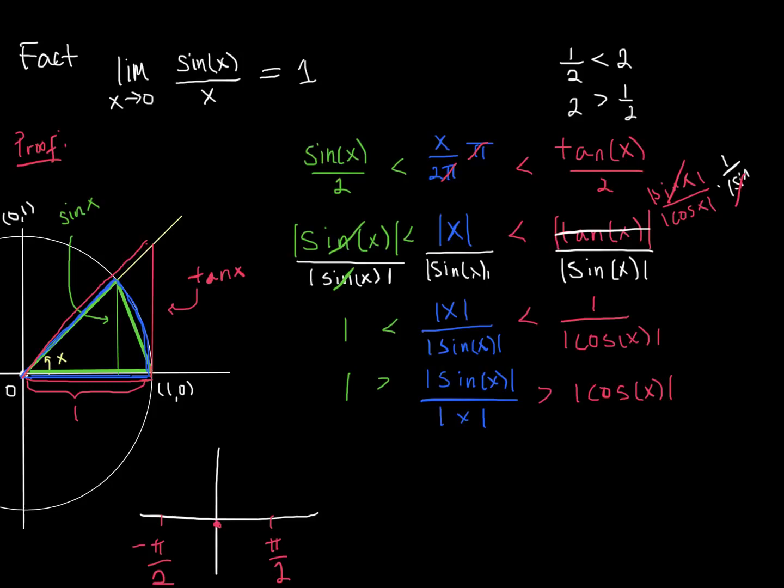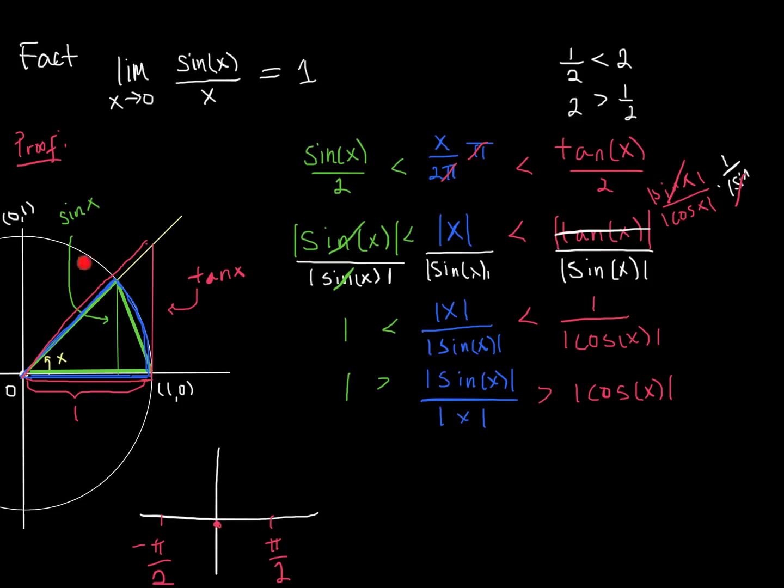And the values in between here that we're concerned about now, well, this would be the first quadrant, right, to pi over 2. And this over here would be the fourth quadrant, right, to negative pi over 2, rotating in a clockwise fashion. And so all we need to be the case is that sine of x over x is always positive when we're in either the first or the fourth quadrant. And if that's the case, then these absolute value signs wouldn't actually change the value, and so we don't need to write them. And this is the case, right?